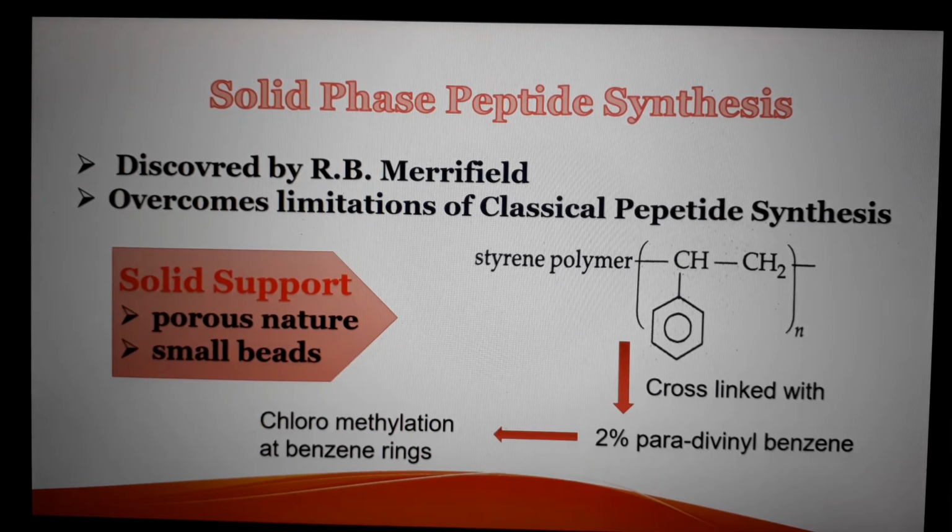Further, chloromethylation is done at the benzene ring of this polymer chain. This solid support is porous in nature and in the form of small beads, so a large number of reagents and solvents can easily penetrate or pass through it.